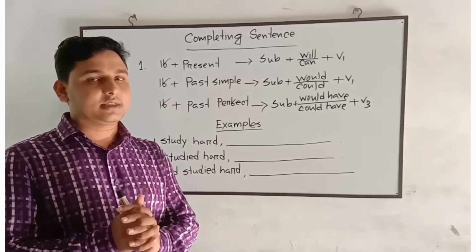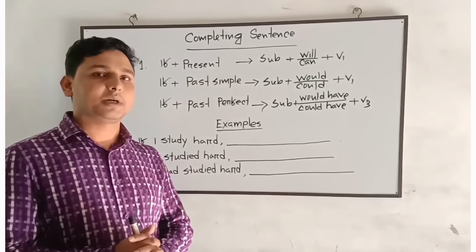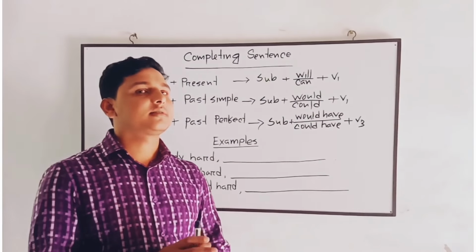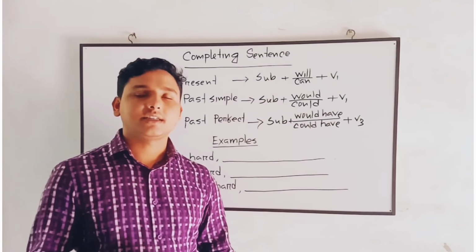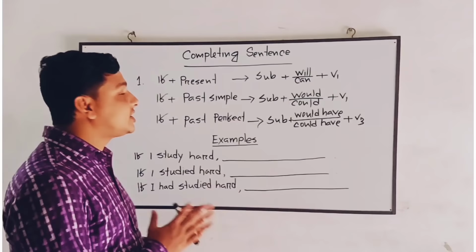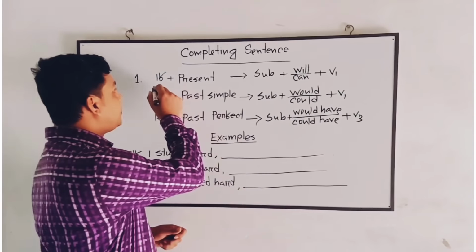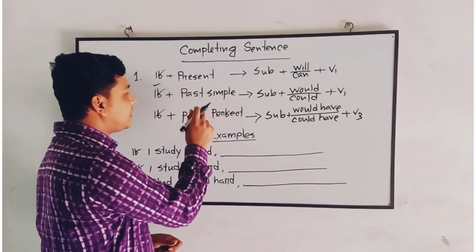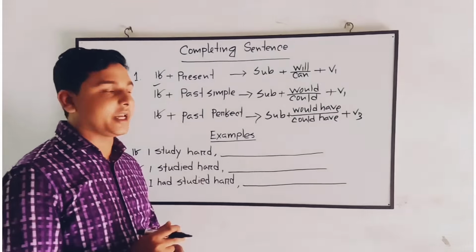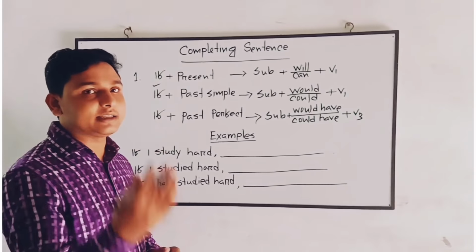Conditional sentences are the most common part of the completing sentences. Conditional sentences are three in chart: first conditional, second conditional, and third conditional. And every conditional sentence starts with if. After if, we will notice whether it is present tense, past simple tense, or past perfect tense. Then it will be easy to understand how we will complete the other part of the sentence.